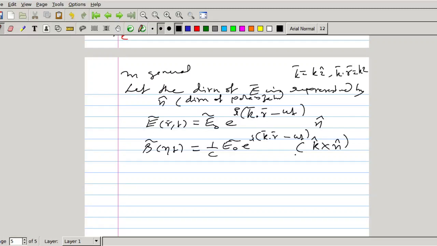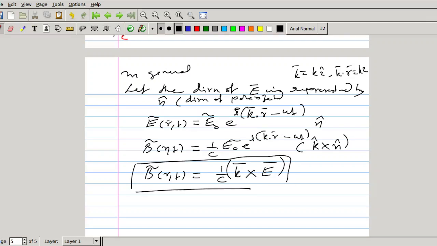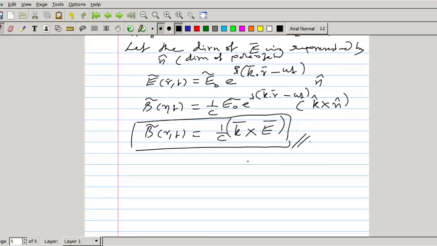Or we can write B(r,t) is equal to 1 by c vector k cross vector E. Note that no component of electric field should be along the direction of propagation.